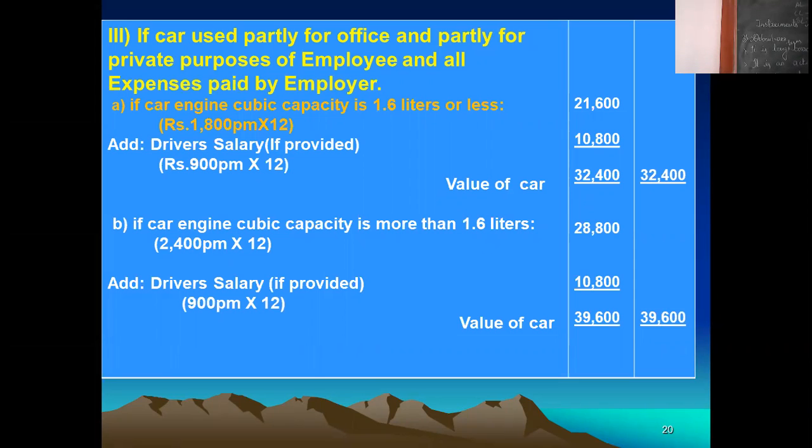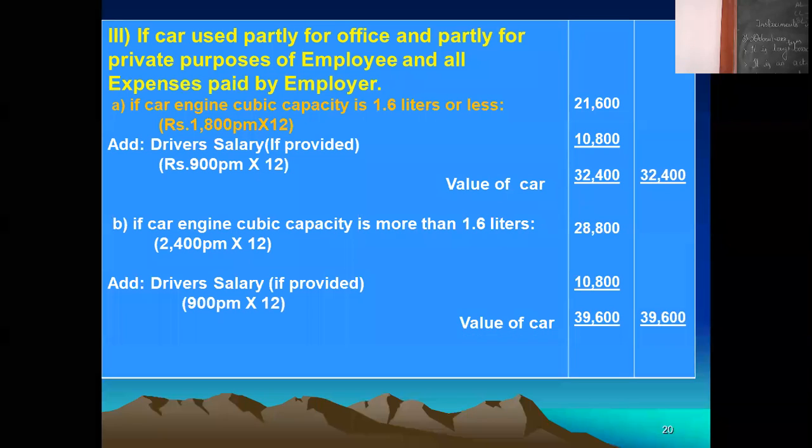Then how to value it? Its value is 1,800 per month. In a year there are 12 months, so you multiply by 12 if the car is provided by the employer to the employee for the full year.